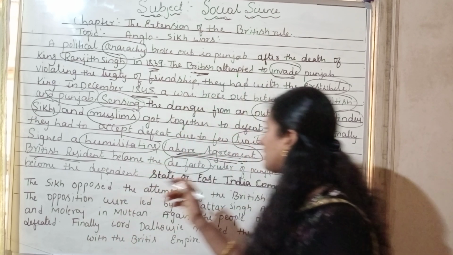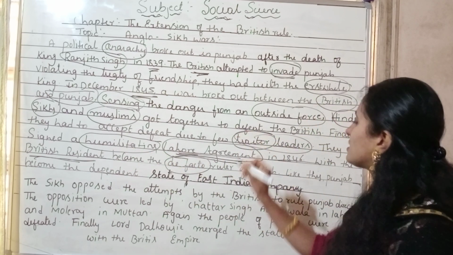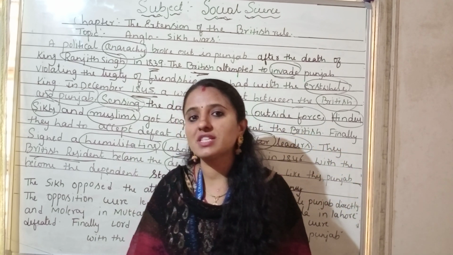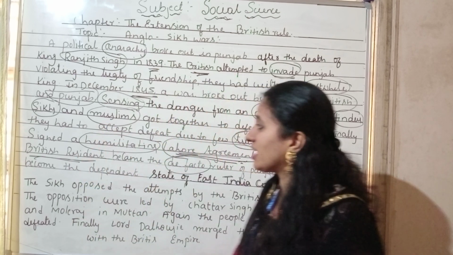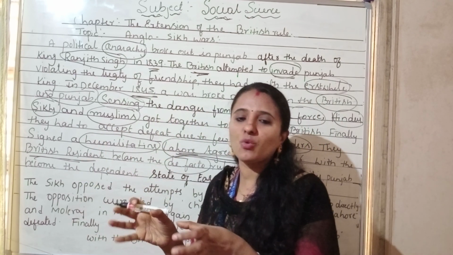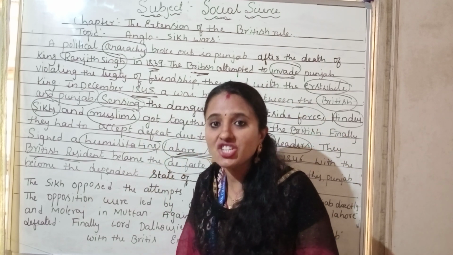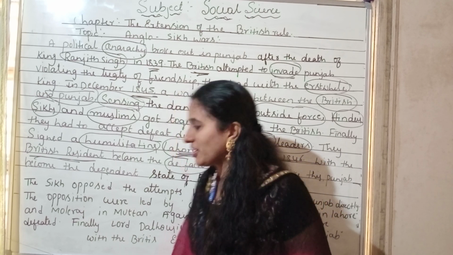So you can consider some of the territorial leaders. Even Dulip Singh is not mentioned in this book. Even Dulip Singh accepted the subsidiary alliance actually, but they have not mentioned it here. Like that, some of the territories agreed to the subsidiary alliance and became fully in favor of the British. As a result, the Punjab completely came into the hands of the British.